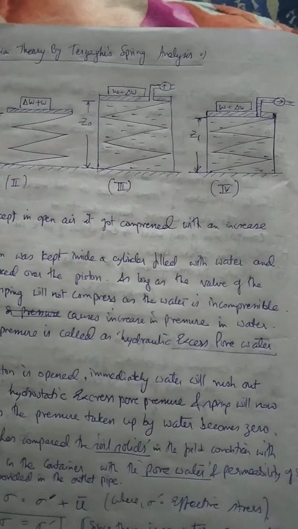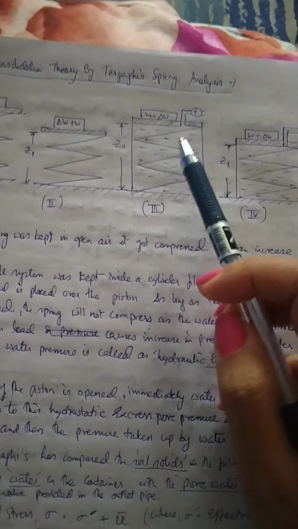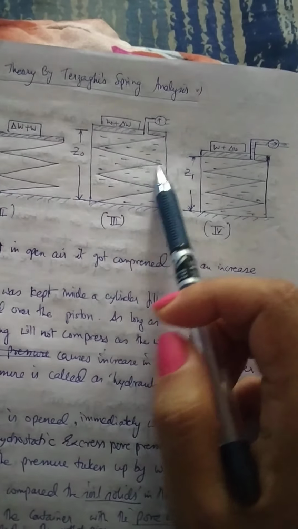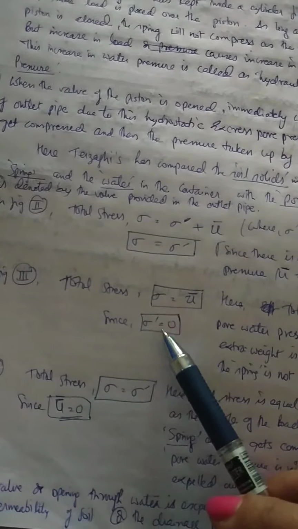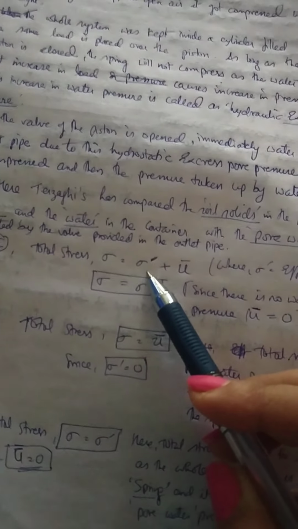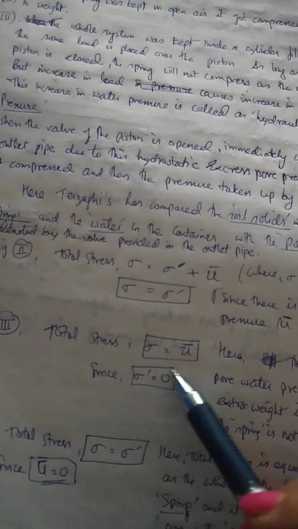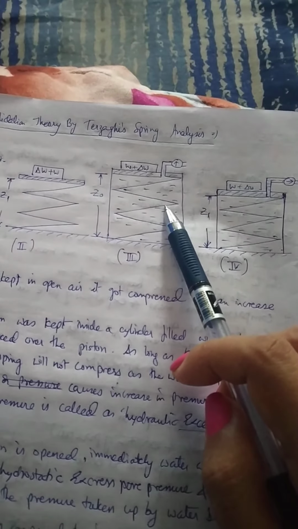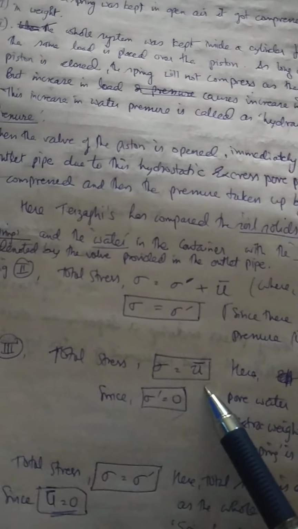And in the second case, when the valve is closed and water is not allowed to escape, since the water is incompressible, all the load or stress is taken up by water, so the spring is not getting compressed, meaning the solid is not taking up any stress. So here the effective stress taken up by the solid will be 0. So the total stress in that particular soil mass in this case will be taken up only by water. So that will be equal to pore water pressure. Total stress will be equal to pore water pressure.